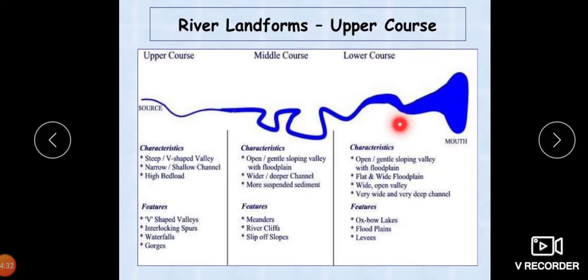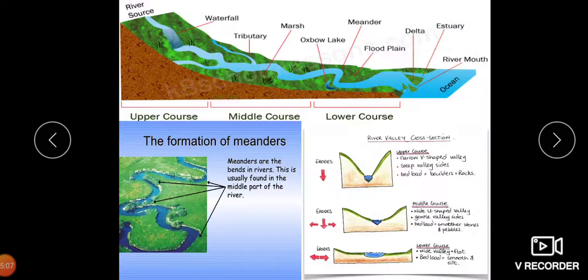Now we will move on to the lower course. In this stage, children, the slope of the river course is very minimum. So the volume of the water is more and deposition is the main work of the river. The important landforms of this course are the floodplains, the natural levees, the oxbow lakes. So this is the mouth of the river where you can see. The work of the river, we call it the fluvial cycle.